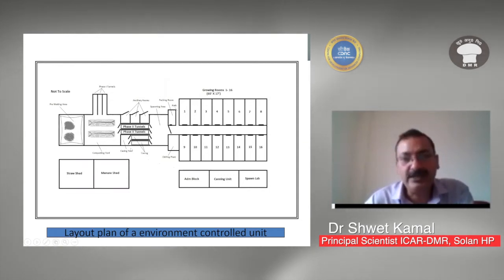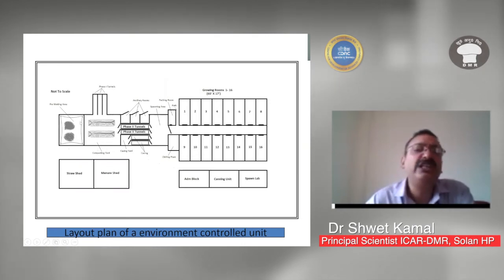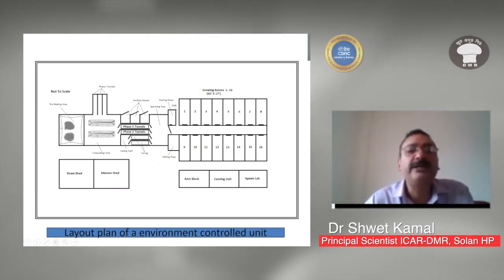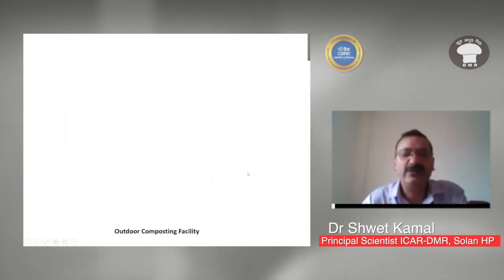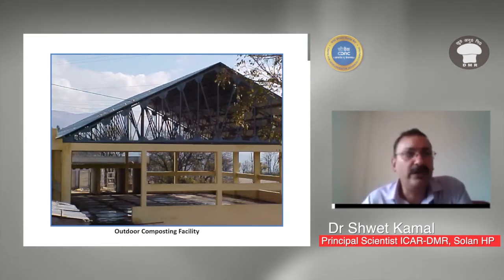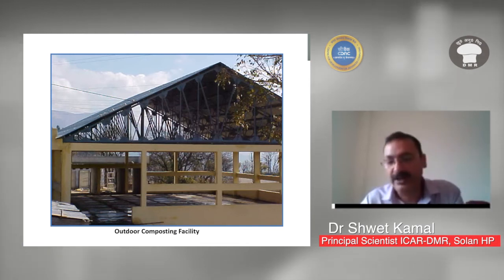So always in farm design, we have to see that the composting area is completely separate from the cropping area. It should not be intermingled, meaning it has to be arranged in length. If we see an outdoor composting facility, it should have a concrete floor with a cover, tin shade, or a polyacrylic sheet shade. Anything can be done in the composting yard.